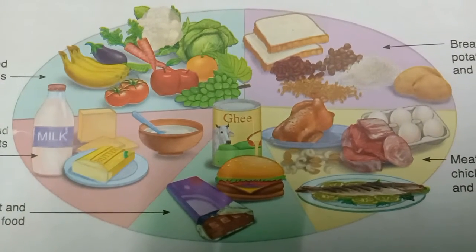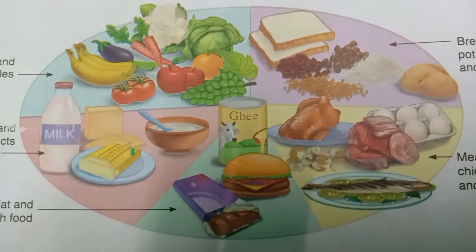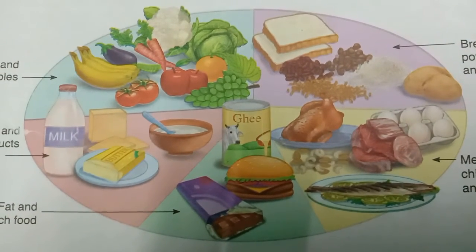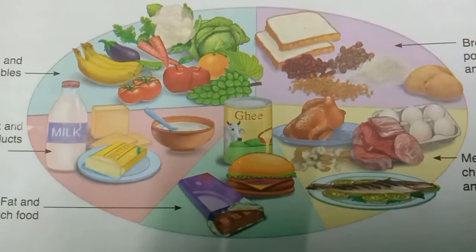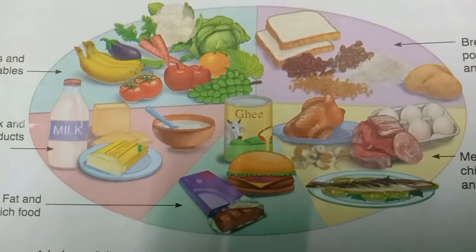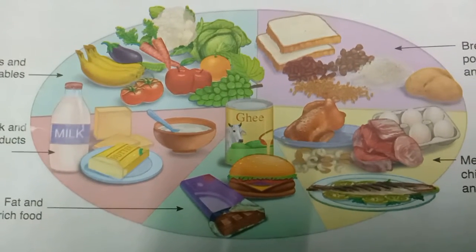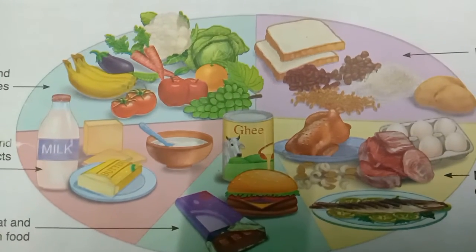So roughage plays an important role in our daily balanced diet, and so does water. As you know, water is a medium for transport of nutrients inside our body. It allows food to pass easily through the digestive system. So we should drink plenty of water and include foodstuffs containing roughage in our diet. So you understood what is meant by a balanced diet?